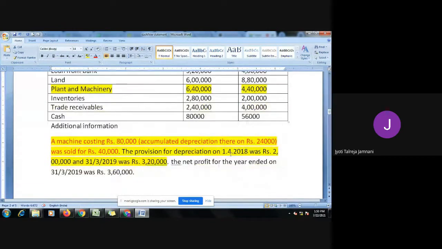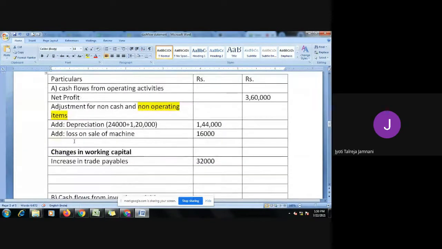So if there was income on sale of machine, instead of loss, there was gain on sale of machine, then I would have left it because gain we take it on the credit side. So that means you have shown extra profit, you less it. Did you understand the logic? Yes, all of you clear till here?